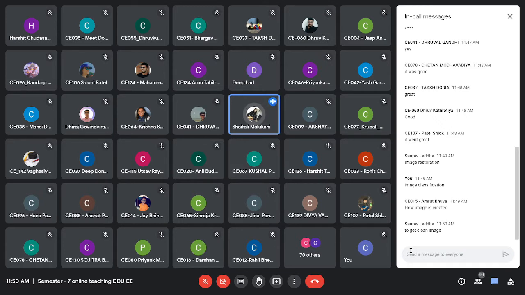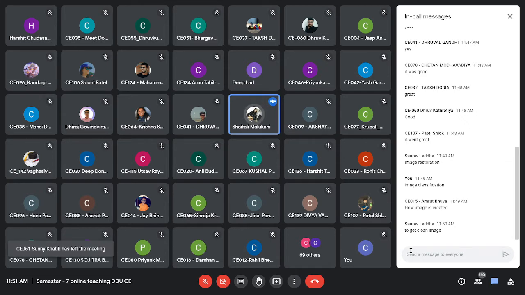Amrut says how image is created. That is also true. We have to learn how image is captured, because once you know how it is captured, then you can process it. So that will be the initial stage. Later on, after capturing, what happens so that it becomes noisy, what happens that it becomes corrupt, so that we can clean it. Why to clean? What are the advantages? That will be the next step.